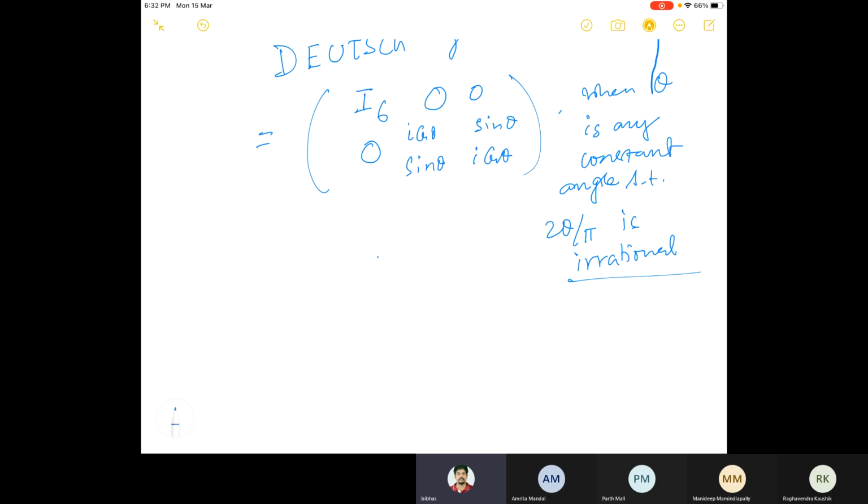However, sir, is this a set of gates for different theta, or just the one gate? It's a set of gates. Theta could be anything like this. But if we are talking about a set, then we can just take the set of all unitary matrices, right? Then that will be okay.